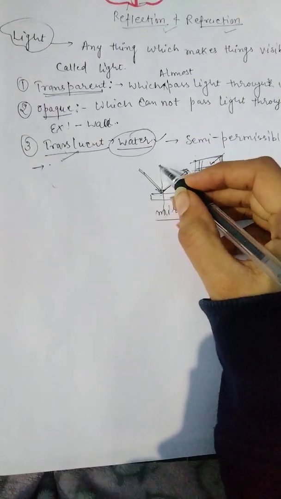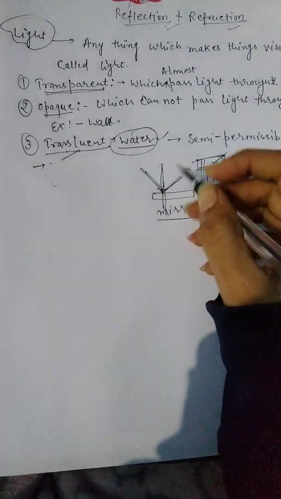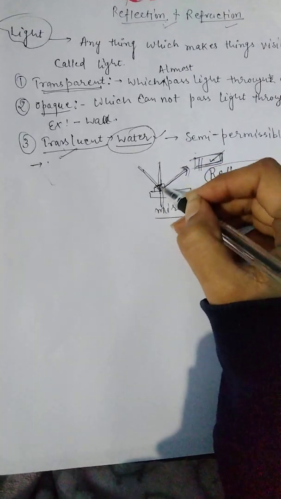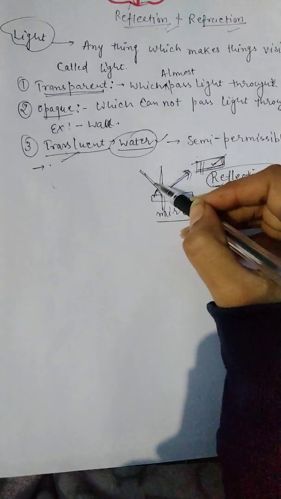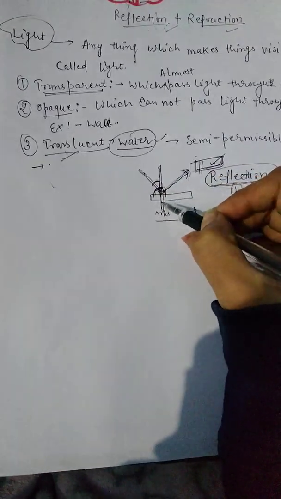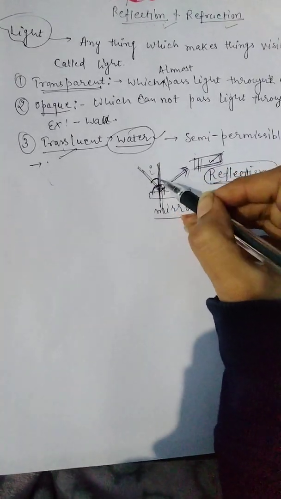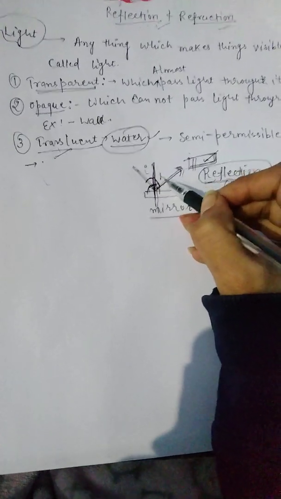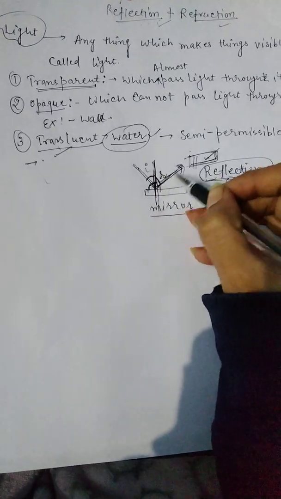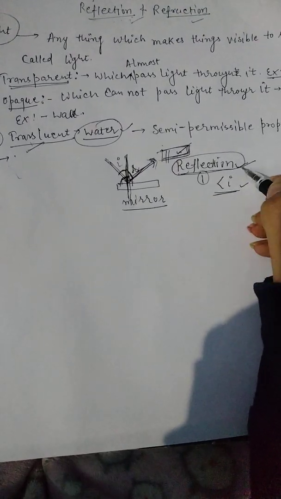Here is the normal. The normal is to check whether we are taking that in a plane or not. The angle formed with the normal axis is called the angle of incidence, and the angle formed with the normal axis after reflection is called the angle of reflection.